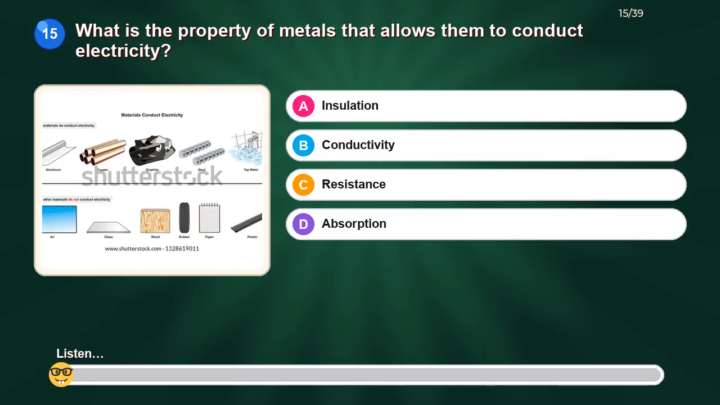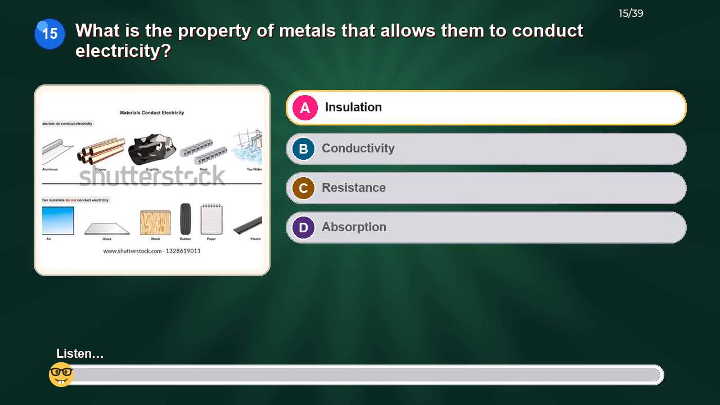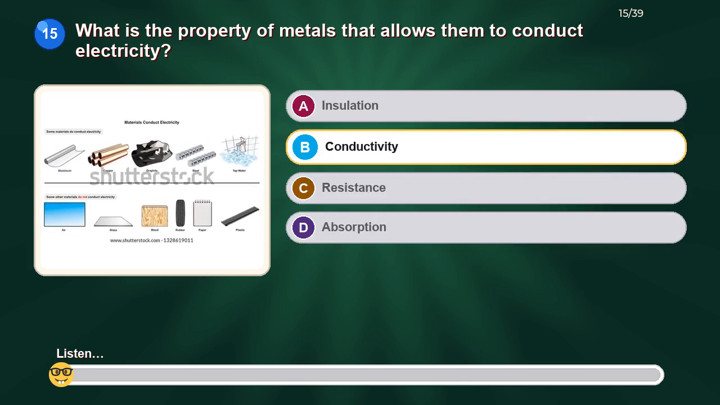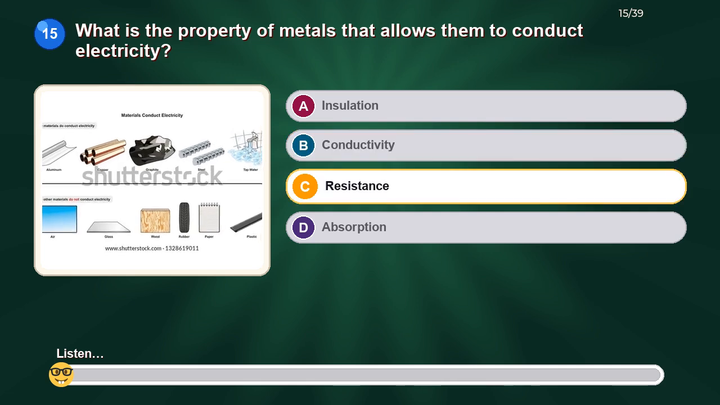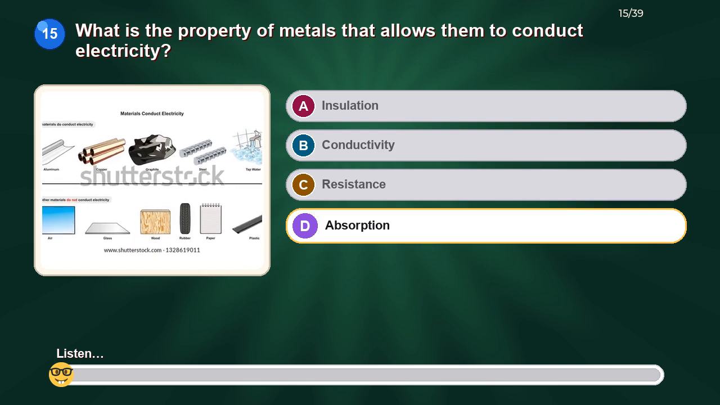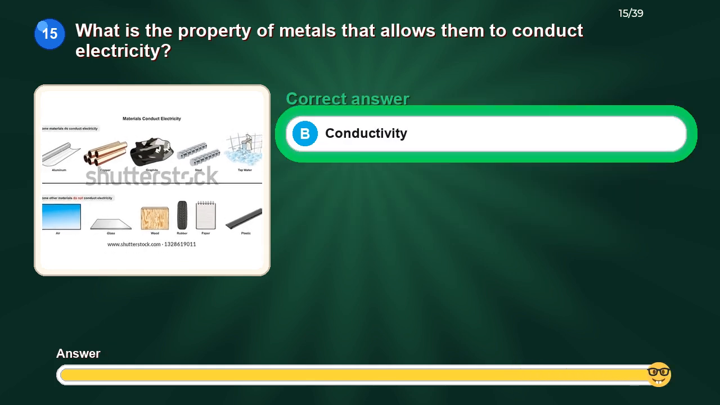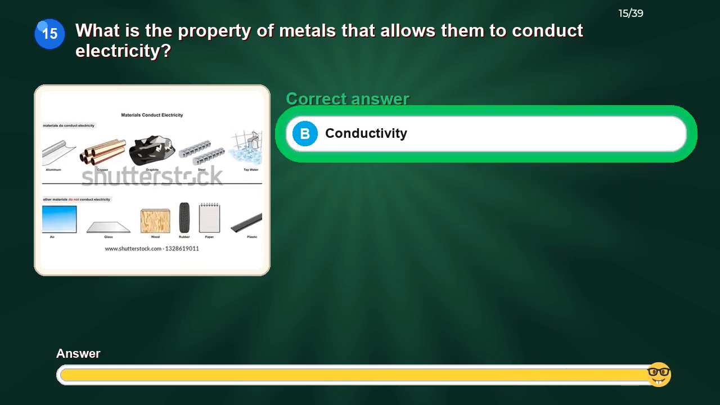What is the property of metals that allows them to conduct electricity? Option A, insulation. Option B, conductivity. Option C, resistance. Option D, absorption. The correct answer is conductivity.